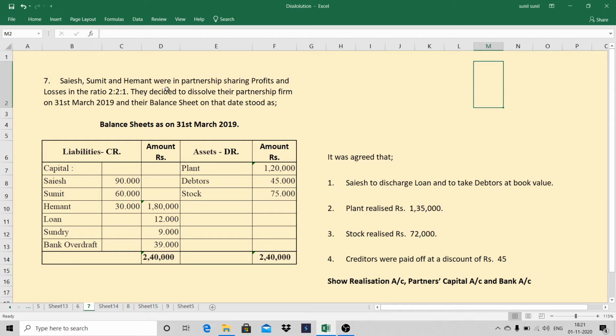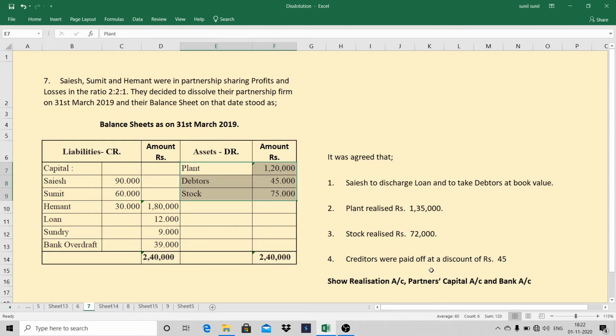Sayesh, Sumit and Hemant were in partnership sharing profit and losses in the ratio 2:1, they decided to dissolve their partnership firm on 31st March 2019 and their balance sheet as on that date stood as. These are the liabilities. Wherever you will be posting it, you will post on the credit side, and these are asset item will be posted to the debit side of realization account. This will go to credit side of realization account and this item will go to debit side of realization account.